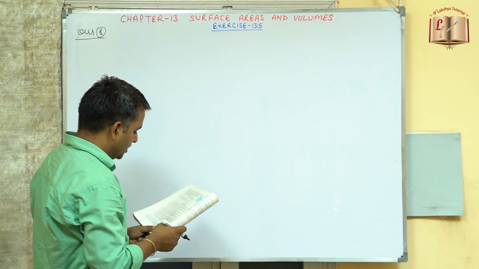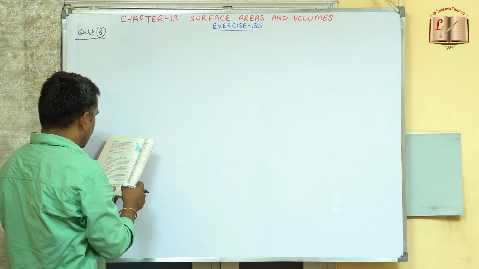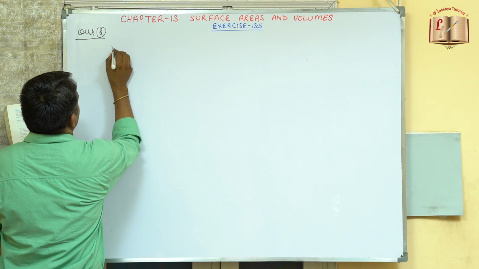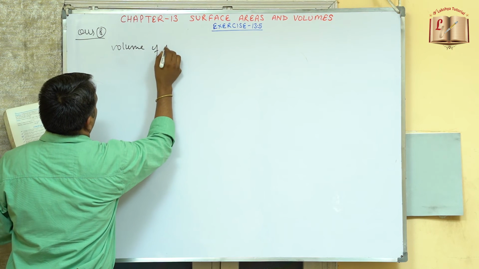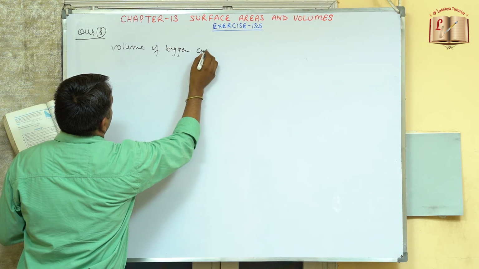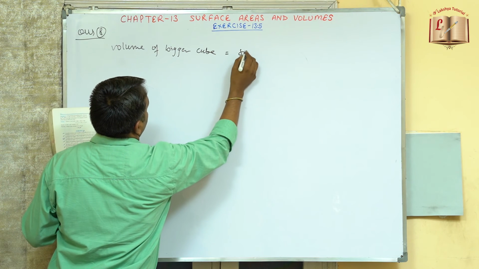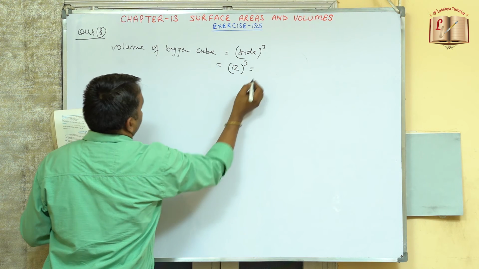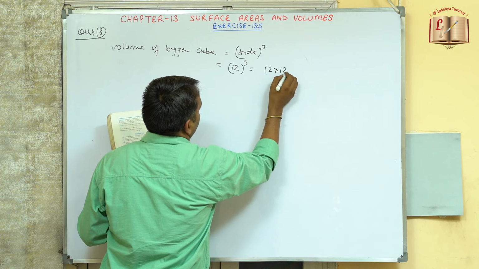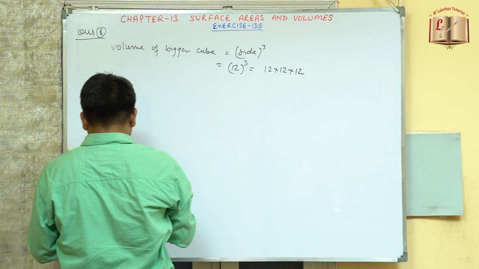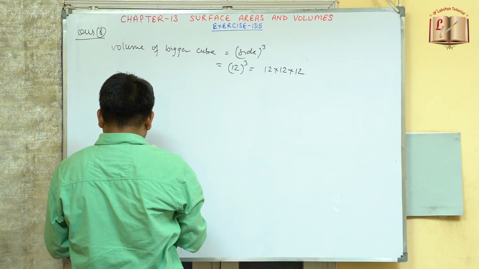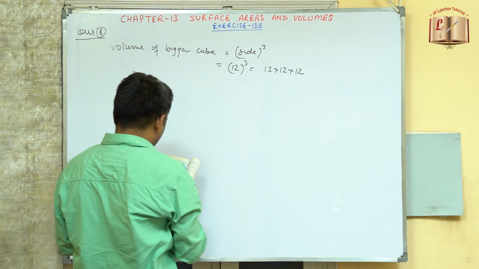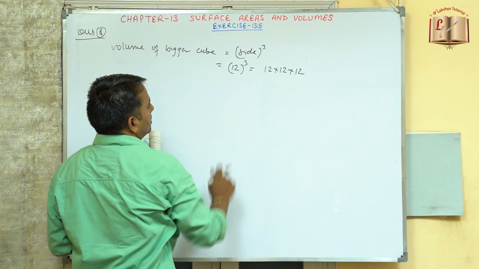So first of all, volume. A solid cube of side 12 centimeter is cut into 8 cubes of equal volume. So first of all, we will find the volume of the bigger cube. Volume of bigger cube will be equals to the side cube. So this is equals to 12 का cube करेंगे अभी. So this will be now 12 into 12 into 12. So this is now given.